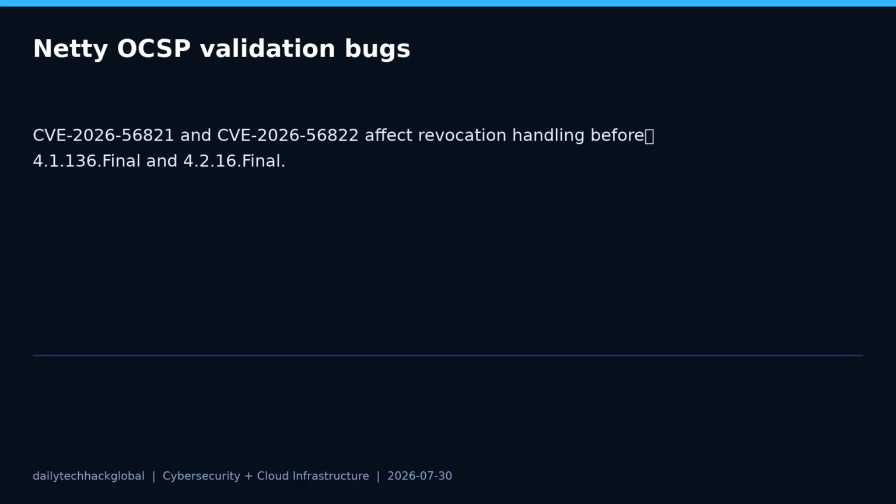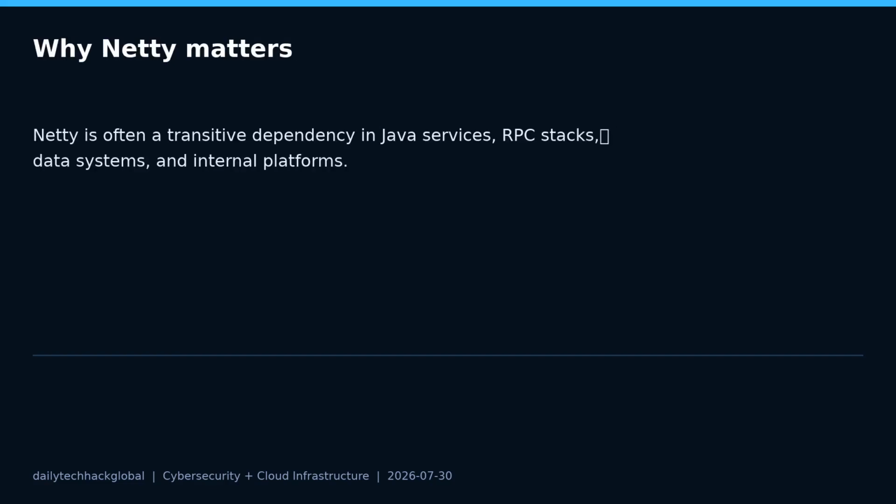OCSP, the Online Certificate Status Protocol, is used to check whether a certificate has been revoked. Revocation handling is one of those security controls that can be invisible when it works and painful when it silently fails.